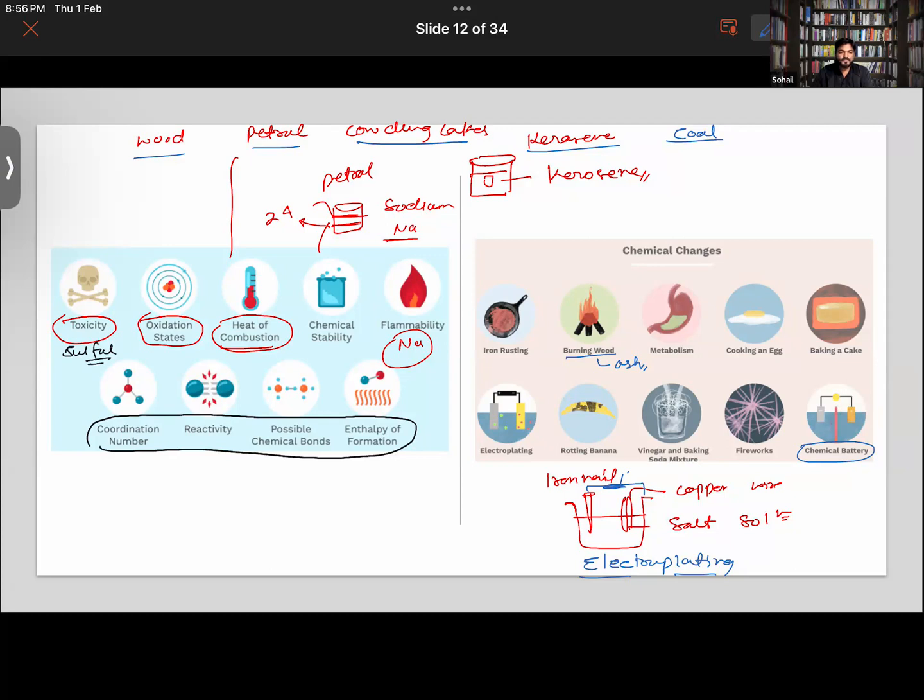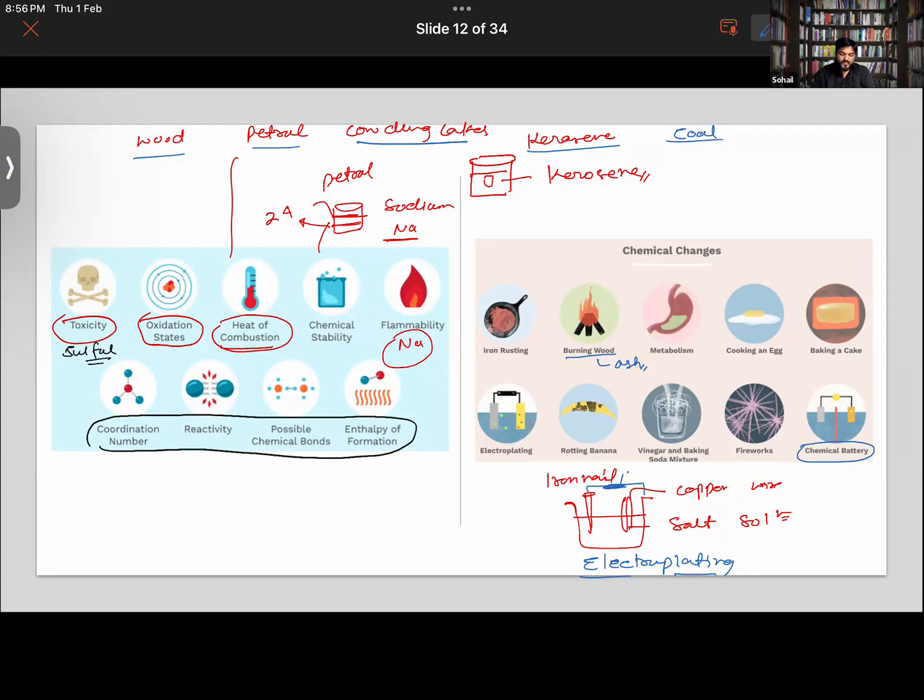Okay, now. So these are some of the chemical changes around us, inside our body and around us, which we observe on a day-to-day basis. Is that clear to everyone or not? I just told you these are the normal examples of chemical changes that are happening around us. Some changes are happening inside our body as well. So the basic thing is that when new substances are formed, that is a chemical change.